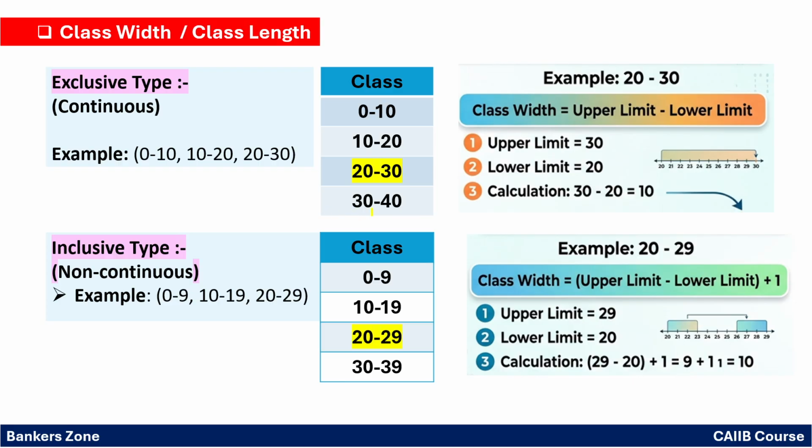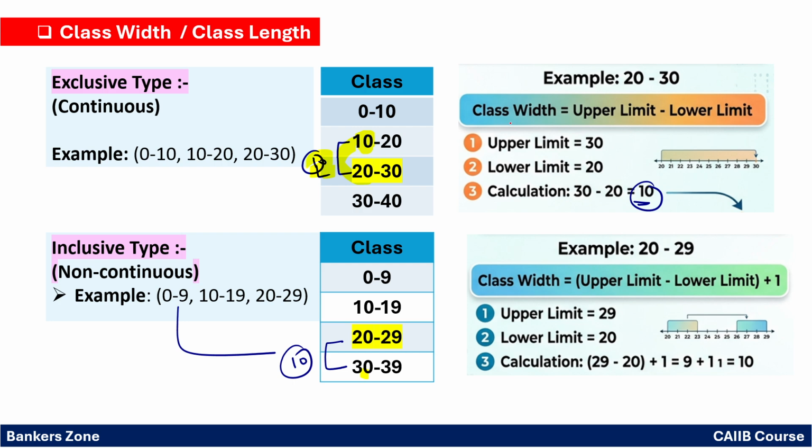Now see, sometimes you are not able to remember how to find whether it is inclusive or exclusive. So there is one shortcut to find the class width. You do only one thing. See, the difference between 10 and 20 is 10. 10 is your class width. Again, the difference between 20 and 30 is 10, your class width. So if you are not able to recall the formula, simply do one thing. The difference between the lower limit of one class and the lower limit of the next class is simply the width. This is not the formula, this is the trick, right?